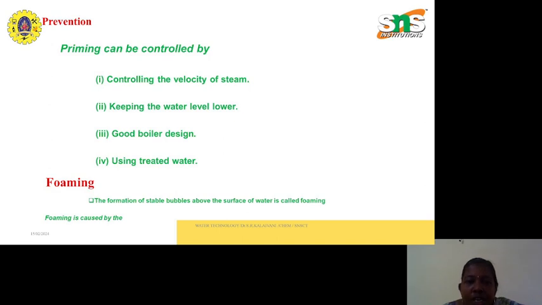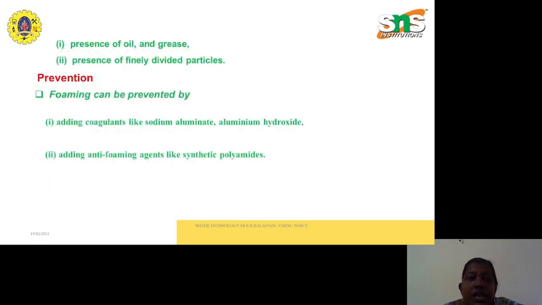Next one is foaming. Foaming means the formation of stable bubbles above the surface of water. Foaming is caused by the presence of oil and greases, and the presence of finely divided particles. Then how to prevent foaming? Foaming can be prevented by adding anti-foaming agent, then adding coagulant like sodium aluminate and aluminum hydroxide.